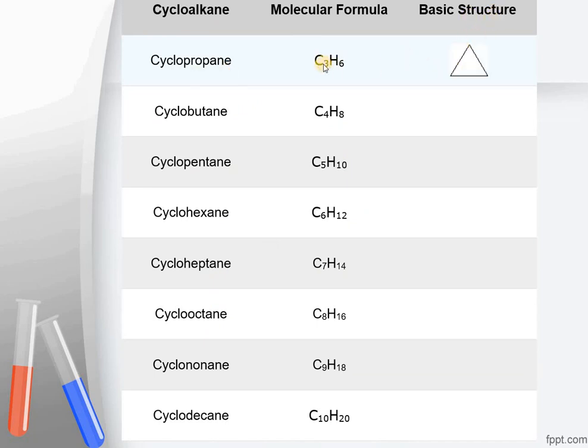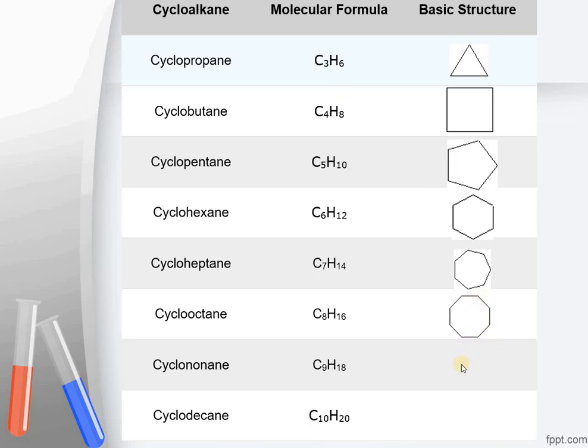This is cyclopropane, C3H6. You can see the formula is having 2 hydrogens less than the normal alkane. We can have cyclobutane, cyclopentane, cyclohexane, cycloheptane, cyclooctane in the form of an octagon, cyclononane, and this is the representation of cyclodecane. This is how 10 carbon atoms can be arranged in the form of a ring.